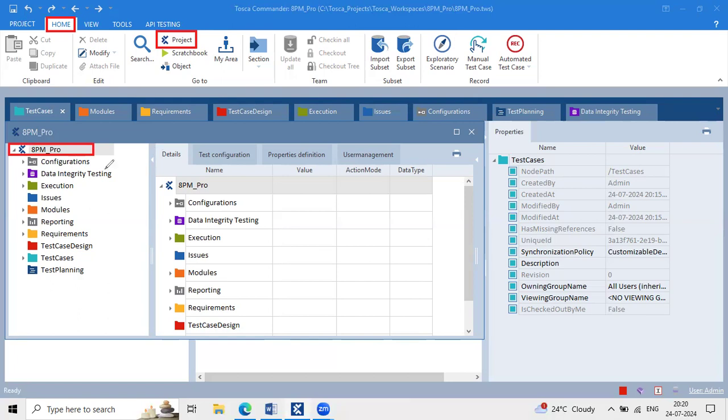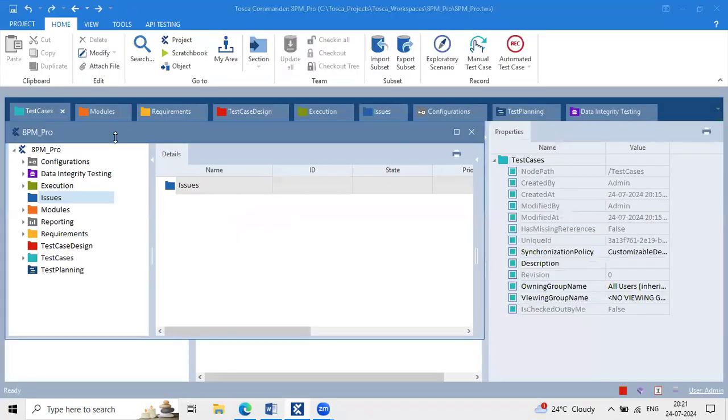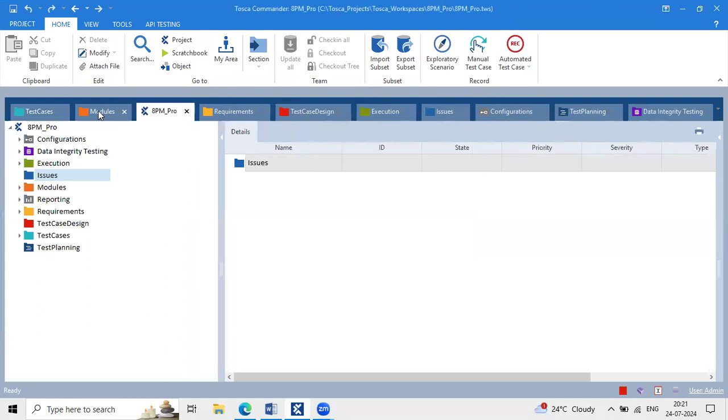Make a note: configurations, data integrity, modules, report, everything is added here, right? So this is the project, and within this project all these sections are part of the project. Instead of working in this particular window, we'll separate all these phases into separate windows. All these things are added like this.